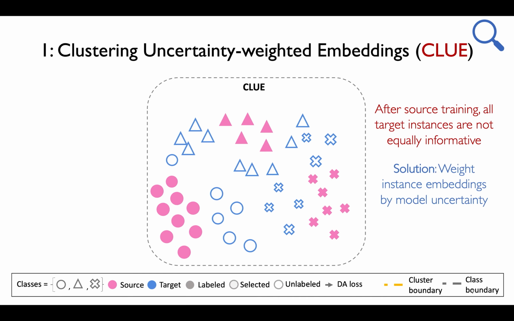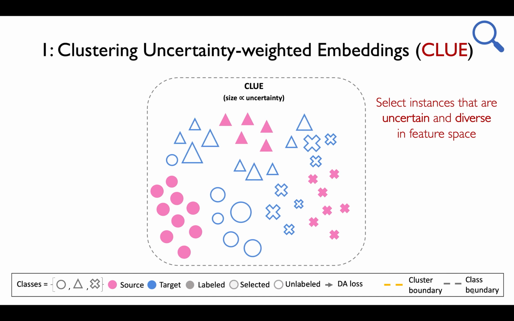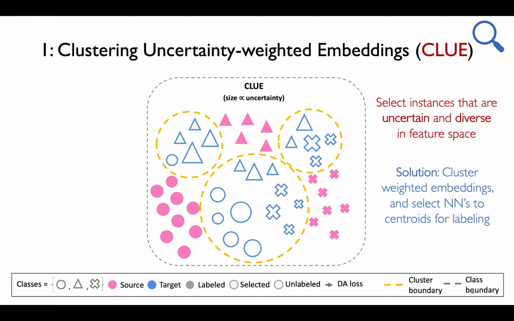To identify informative instances and minimize redundancy, we first weight target instances by model uncertainty. Next, to ensure that selected instances are both representative of the entire target distribution and dissimilar within a batch, we perform clustering in this uncertainty-weighted embedding space and select nearest neighbors to cluster centroids as samples for labeling.